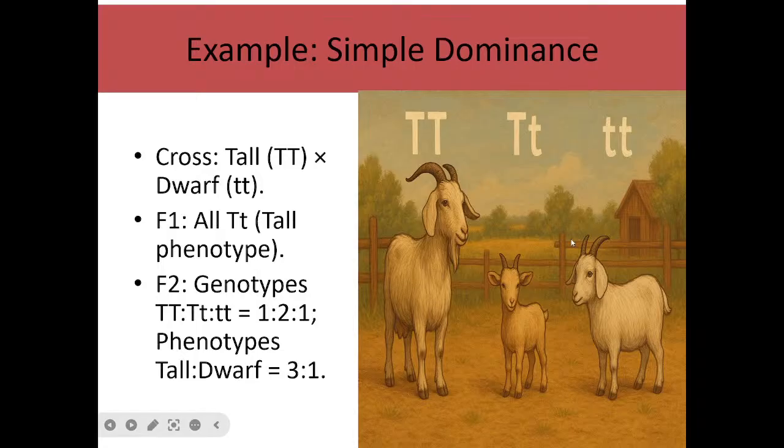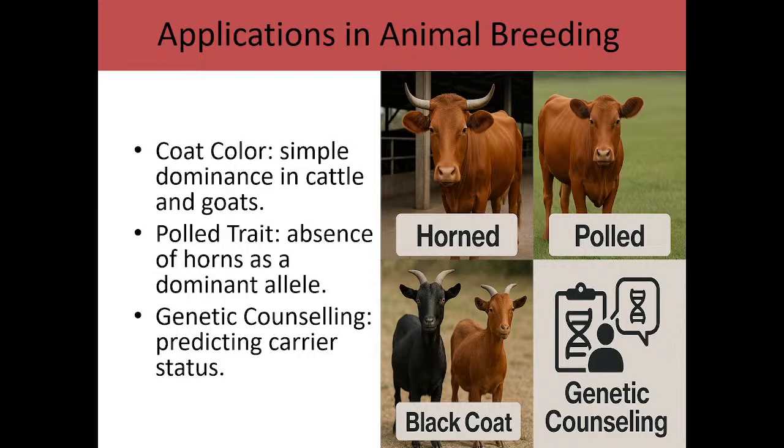And when you cross the products of the first filial generation together, you will have 1:2:1 genotypically, and phenotypically the tall to dwarf ratio is going to be 3:1. That is, 3 will be tall and 1 will be dwarf.